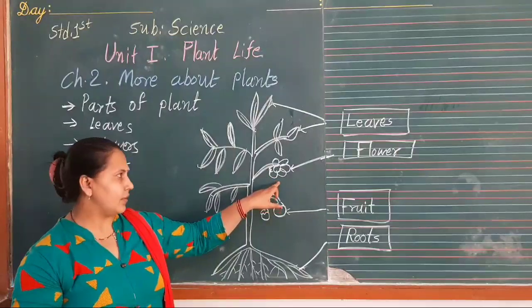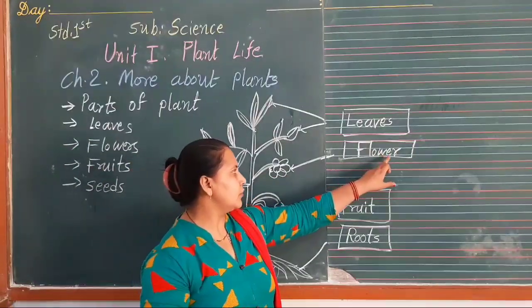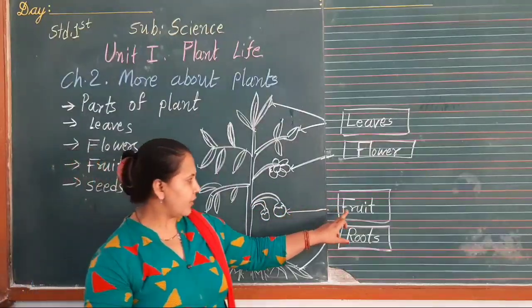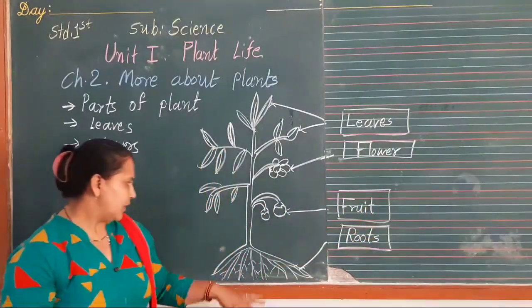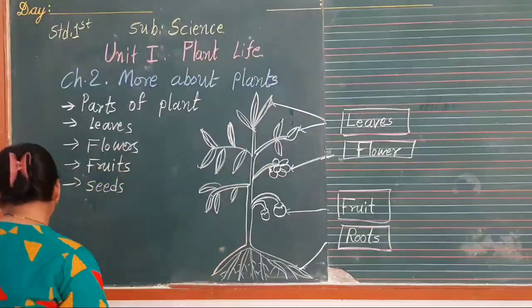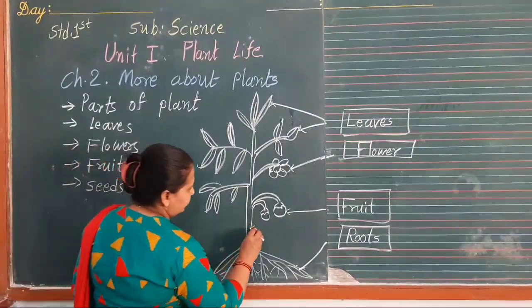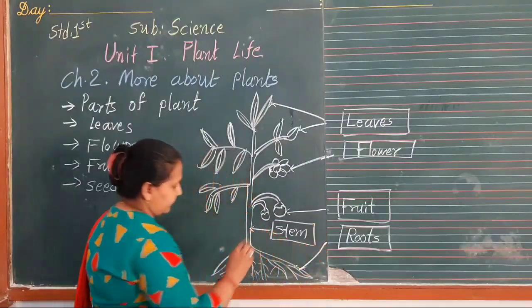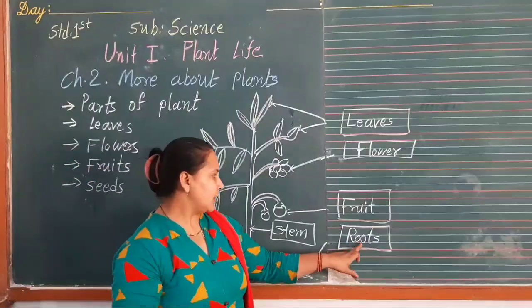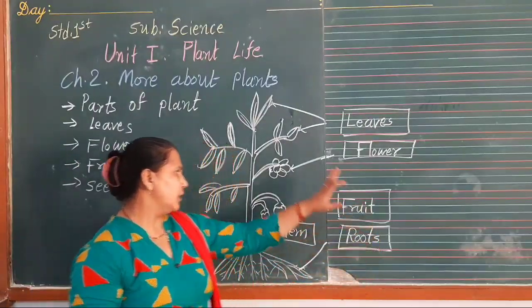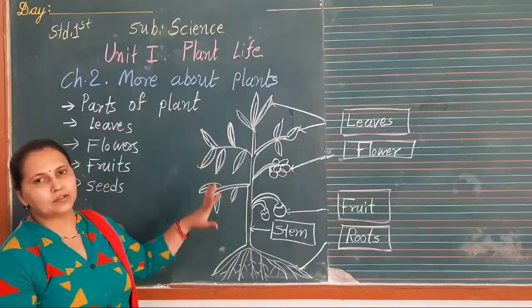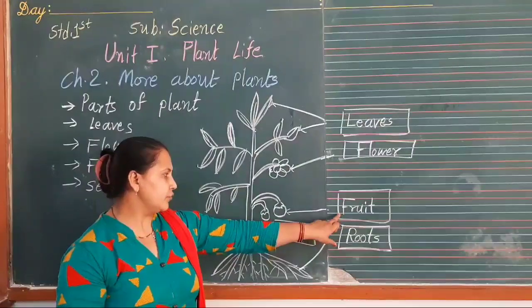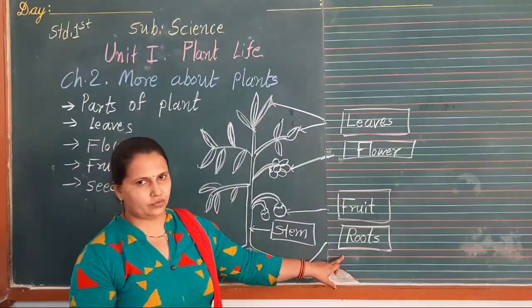Next, flower. F-L-O-W-E-R. Flower. Fruit. F-R-U-I-T. Fruit. Stem. Let's write it down. S-T-E-M. Stem. And last, R-O-O-T-S. Roots. Now we have learned that the parts of plants are leaves, flowers, fruit, stem and roots.